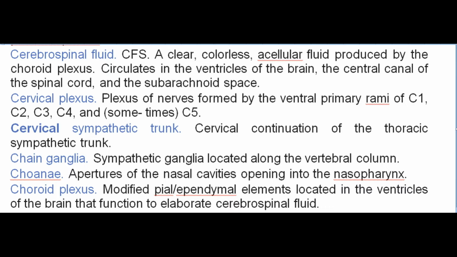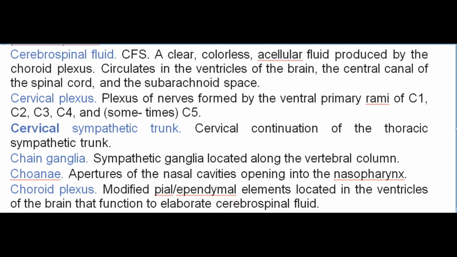Circulates in the ventricles of the brain, the central canal of the spinal cord, and the subarachnoid space. Cervical plexus. Plexus of nerves formed by the ventral primary rami of C1, C2, C3, C4, and, sometimes, C5. Cervical sympathetic trunk. Cervical continuation of the thoracic sympathetic trunk. Chain ganglia. Sympathetic ganglia located along the vertebral column.